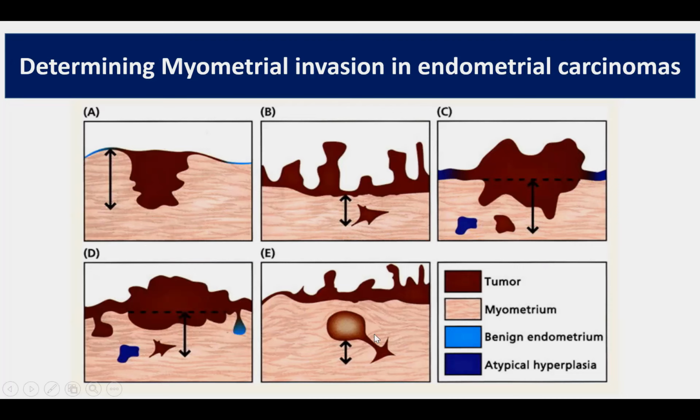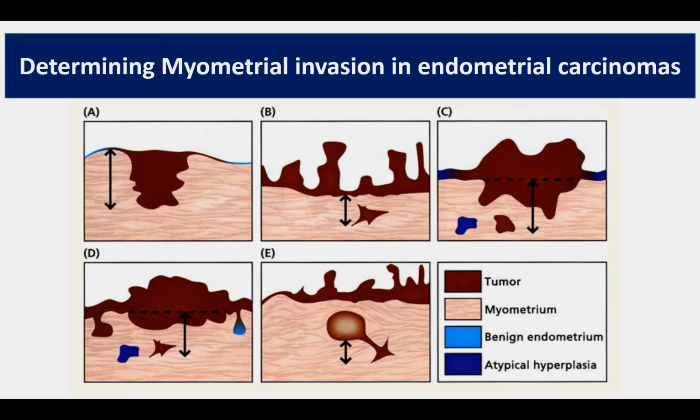In figure E, you can see a tumor that arises in a focus of adenomyosis. So the smooth contoured area is adenomyosis, and the spiculated area is a tumor that's arising from the adenomyosis and invading deeper from that. In this particular case, in order to measure the depth of invasion, you take the deepest point of the normal adenomyosis and measure the depth from here to the deepest point of invasion. So this becomes our depth of invasion, which is to be divided by the total myometrial thickness. So this is how you determine the percentage of myometrial invasion in endometrial carcinomas.